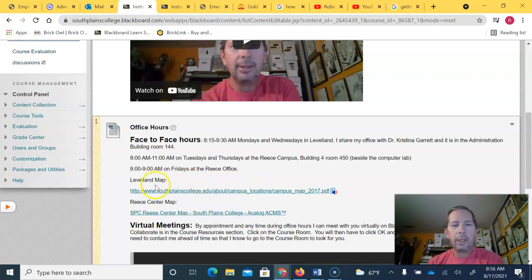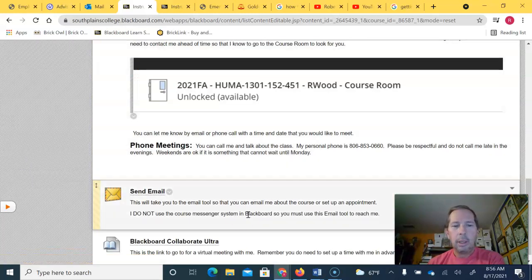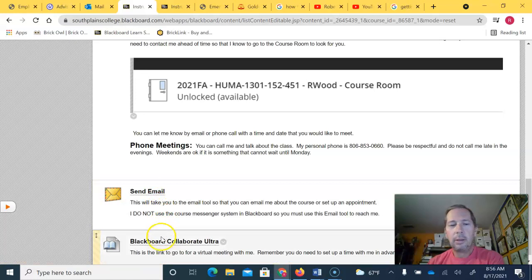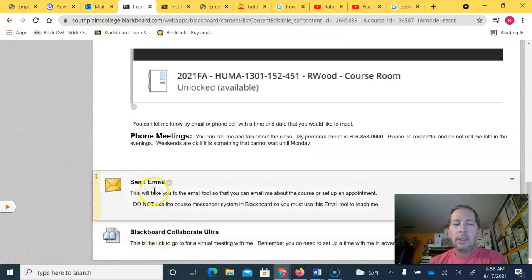If you're not familiar with the campuses, here is a map of the Levelland campus as well as a link to the map at the Reese campus. You can send me an email, especially if you're wanting to get on Blackboard Collaborate Ultra and talk to me. Send me an email so that we can set up a time that will work for us.